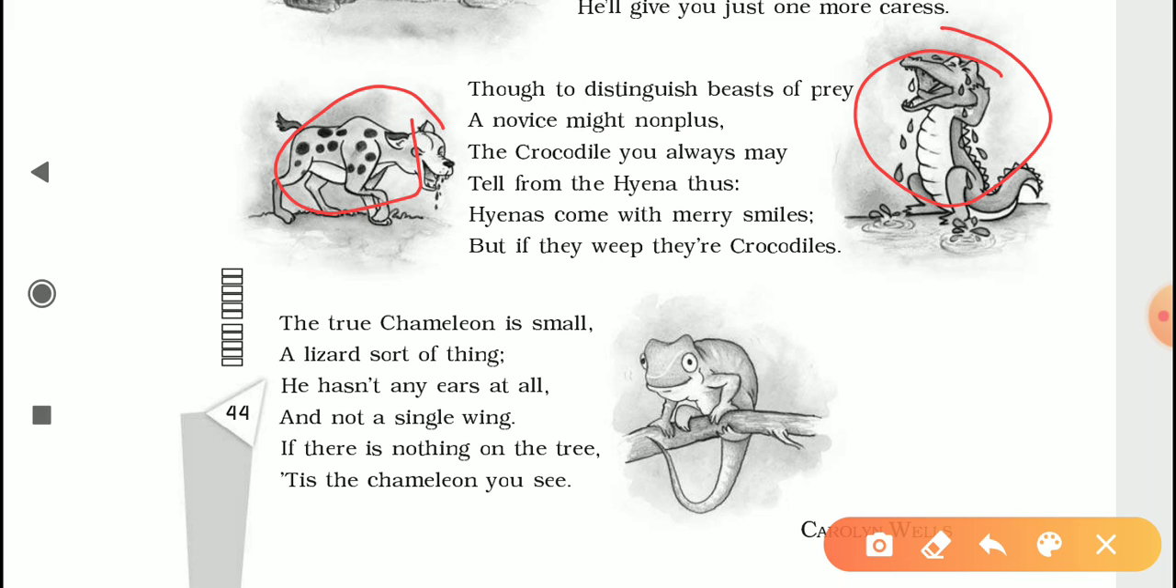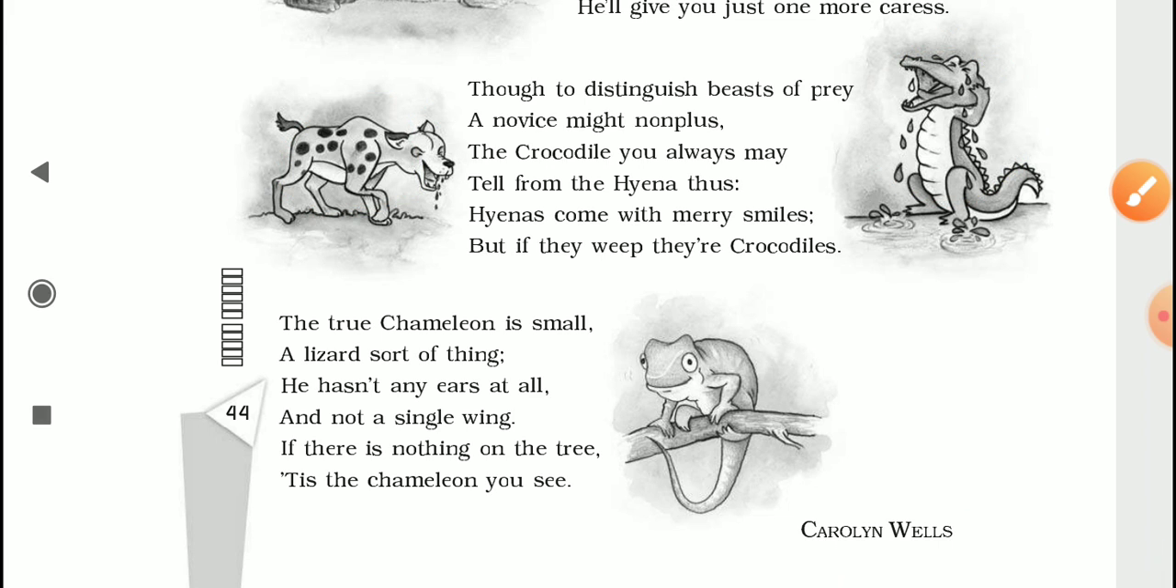But a hyena and a crocodile, they are both deceptive. How? The hyena is famous for its laugh. See, the poet is also saying, let's just read the stanza. Though to distinguish beasts of prey a novice might nonplus, the crocodile you always may tell from hyena thus. Hyenas come with merry smiles, but if they weep, they're crocodiles.